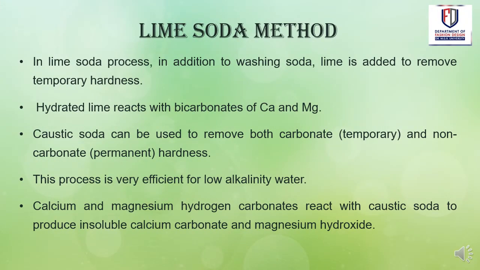Lime soda method. This is the third method of softening hard water into soft water. In the lime soda process, in addition to washing soda, lime is added to remove temporary hardness. Hydrated lime reacts with bicarbonates of calcium and magnesium. Caustic soda can be used to remove both carbonate, that is temporary, and non-carbonate, that is permanent hardness. This process is very efficient for low alkalinity water. Calcium and magnesium hydrogen carbonates react with caustic soda to produce insoluble calcium carbonate and magnesium hydroxide.